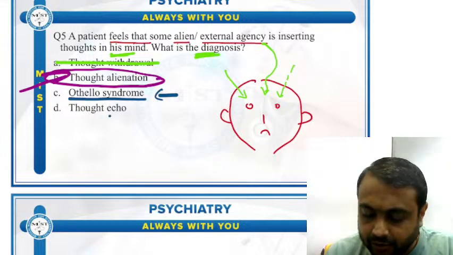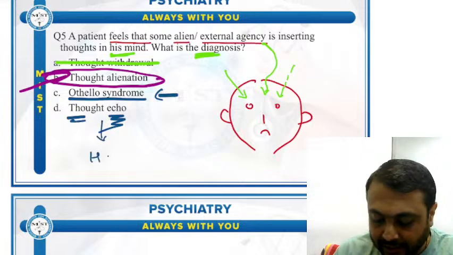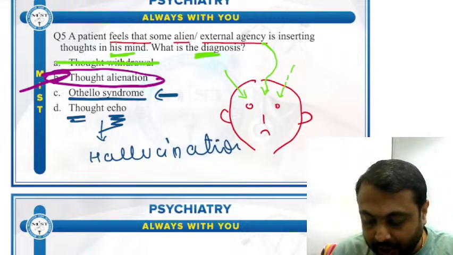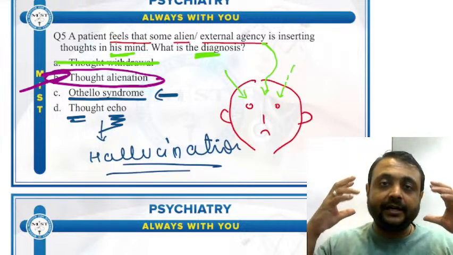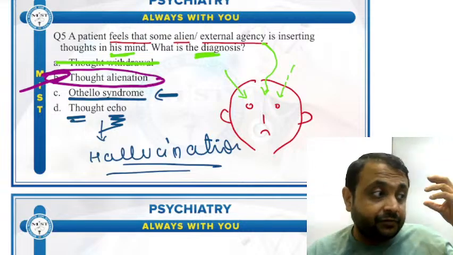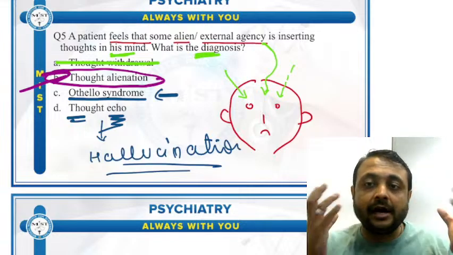What is thought echo? Thought echo is a type of hallucination. In thought echo, the patient hears their own thoughts loudly, as if somebody is speaking their thoughts loudly.